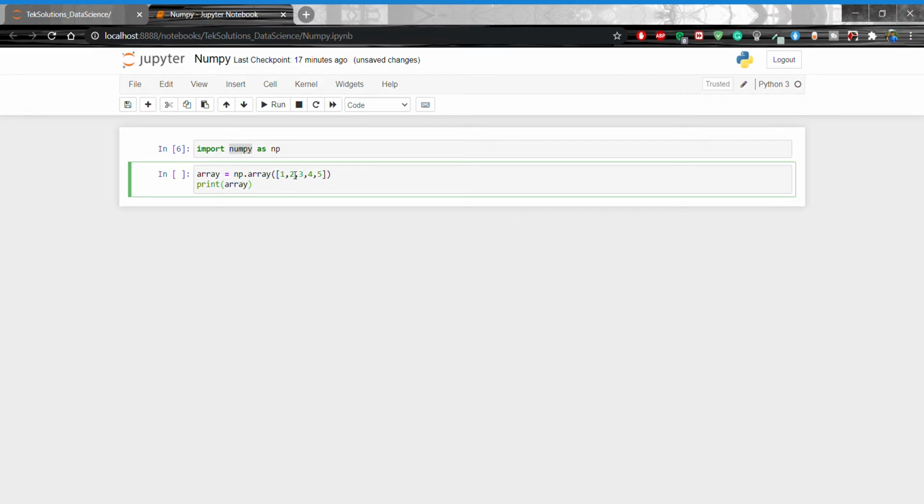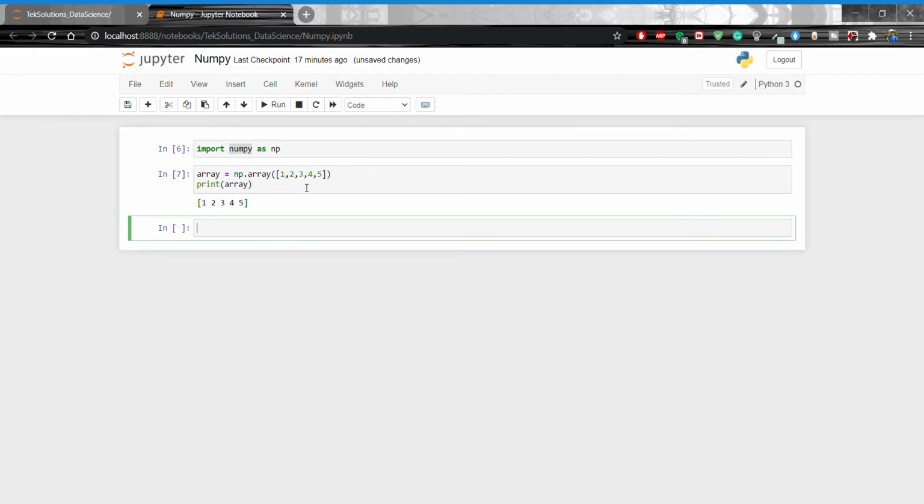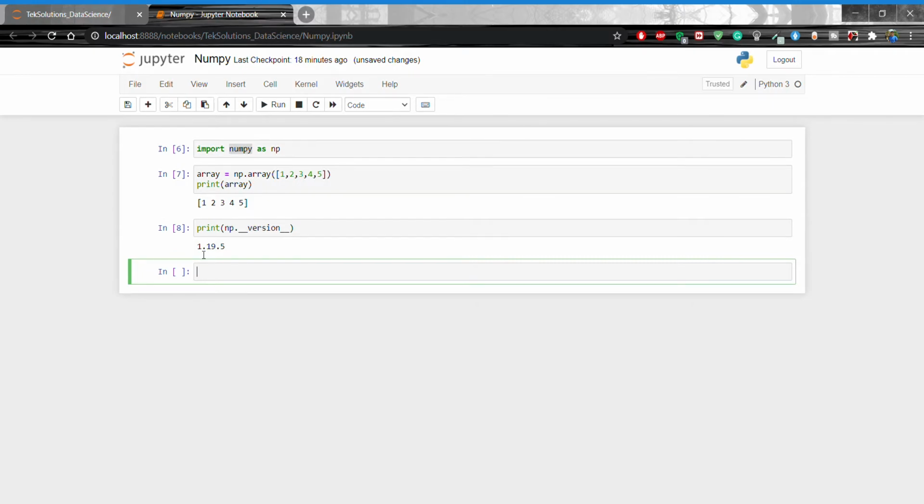You will get 1 2 3 4 5. Shift enter, right. Now if you want to see what's the version of numpy you are using, then you have to use print np.__version__ and shift enter. I am using 1.19.5 version of numpy, okay.